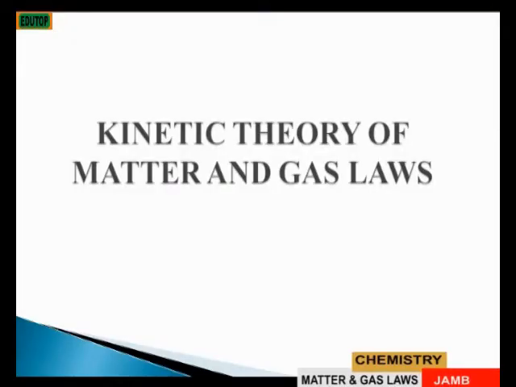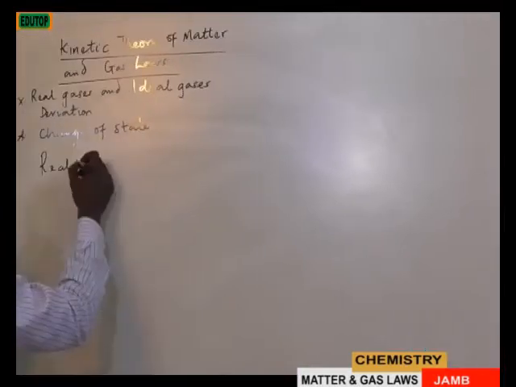Let's talk about the kinetic theory of matter and gas laws, which we discussed in the previous lesson. Then we need to admit the fact that we have real gases and ideal gases, then the deviation, then the change of state. So the deviation of the real gases from the ideal gas is simply on the note that